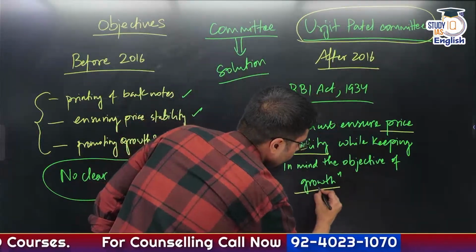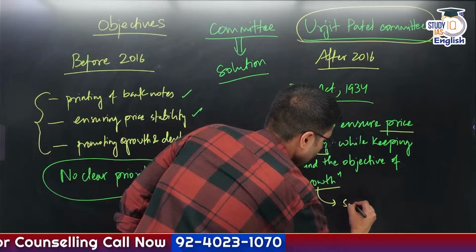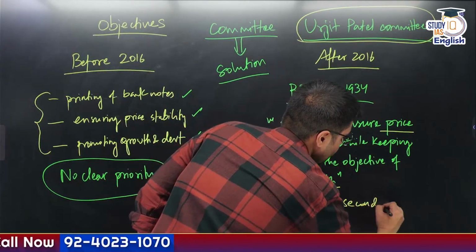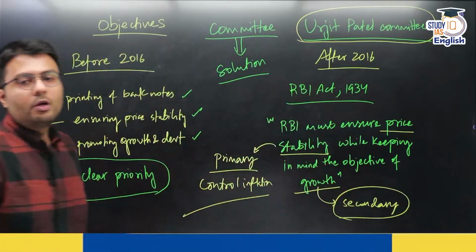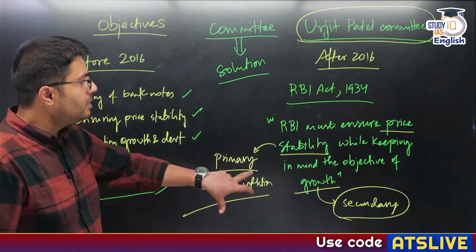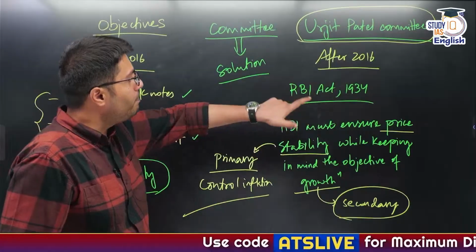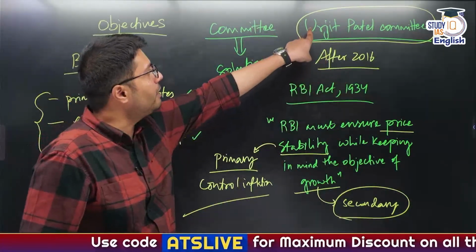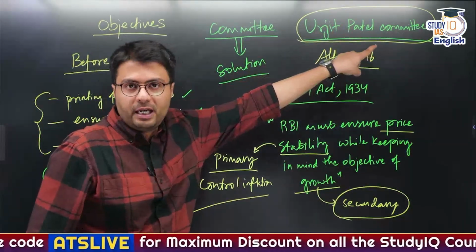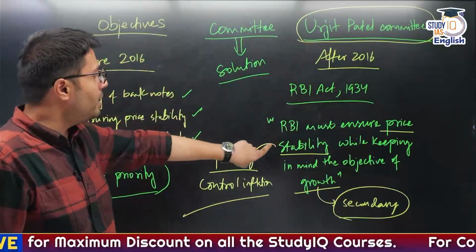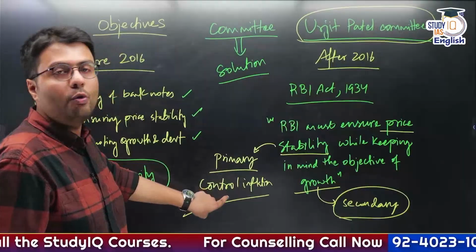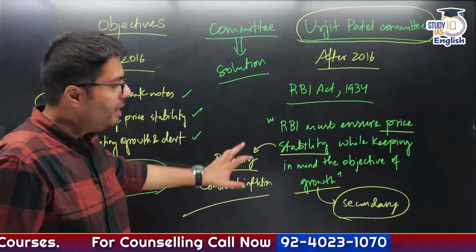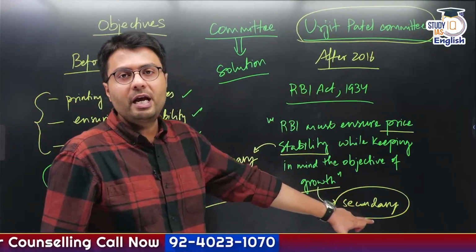So growth becomes the secondary objective of RBI. Got this? So from this amendment made in the RBI Act based on the recommendation by the Urjit Patel Committee, we now know that the primary or first priority of RBI would be to control inflation, and only then would it take care of economic growth.